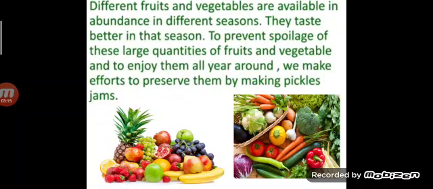So, why do we preserve food, like we discussed just now? Different fruits and vegetables are available in abundance in different seasons. Abundance means plenty or a lot of. You have also noticed that they taste better in that season and there is a huge scale of production in that particular season. To prevent spoilage of these large quantities of fruits and vegetables and to enjoy them all year round, we make efforts to preserve them by making pickles and jams.